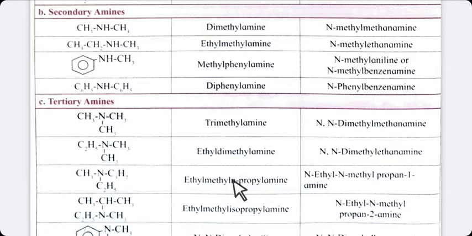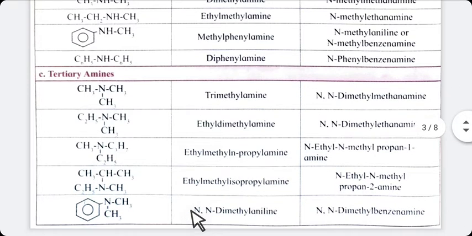Now see here, C3H7 means propyl group, no branches there, means n-propyl. C2H5 means ethyl group, CH3 means methyl group. So ethyl methyl propyl amine.